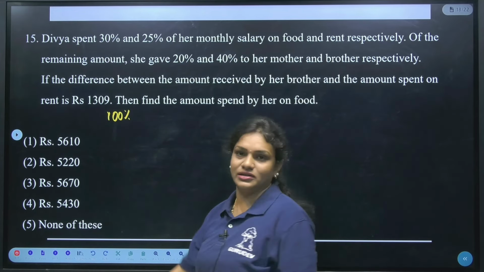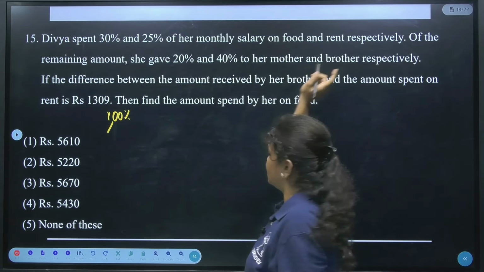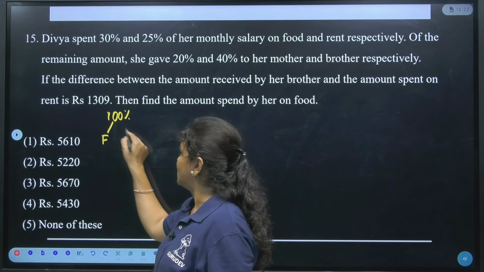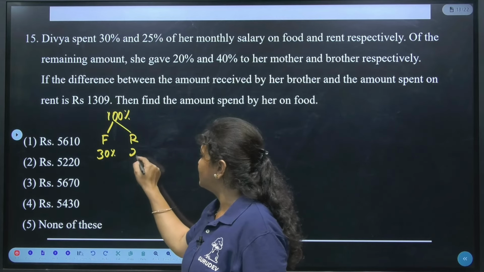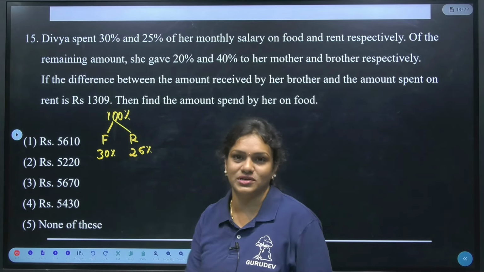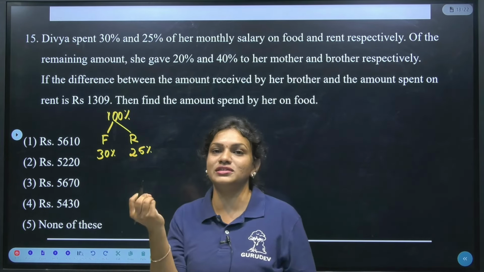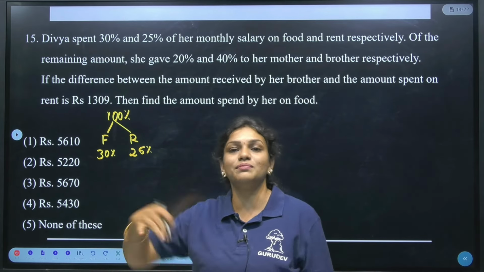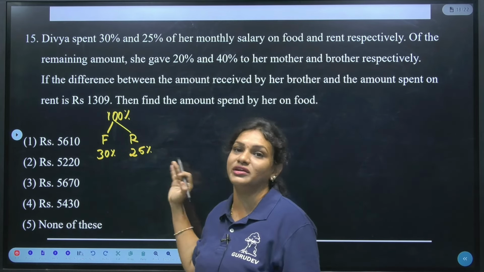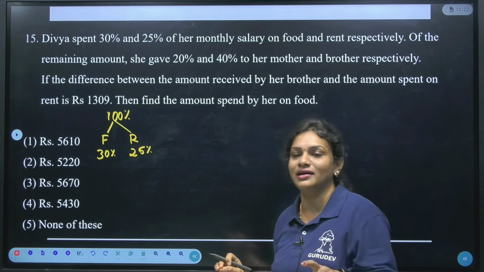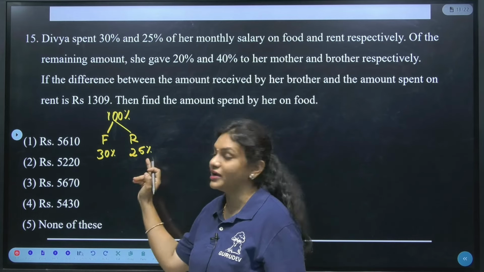if I assume 100% is the salary, right? If I assume the total salary is 100%, on food and rent, how much has she spent? Divya spent on food 30%, and for the rent, she has spent 25%. Try to understand here. They are not saying 30% of food, and then 25% of the remaining amount spent on rent. They have not said that. Directly they are saying out of 100%, 30% she has spent for food and for rent it is 25%.